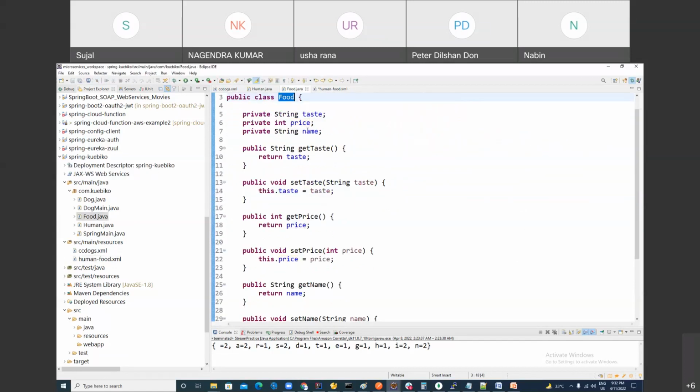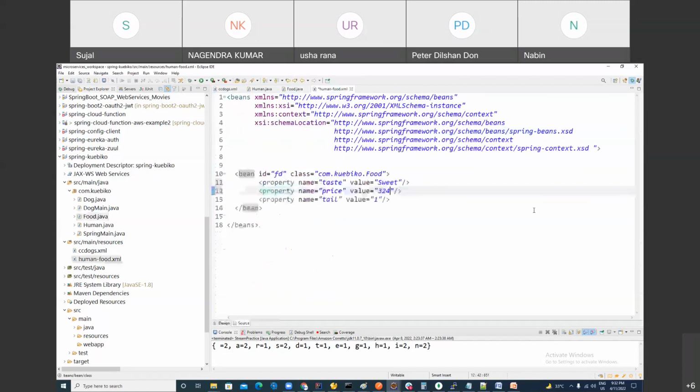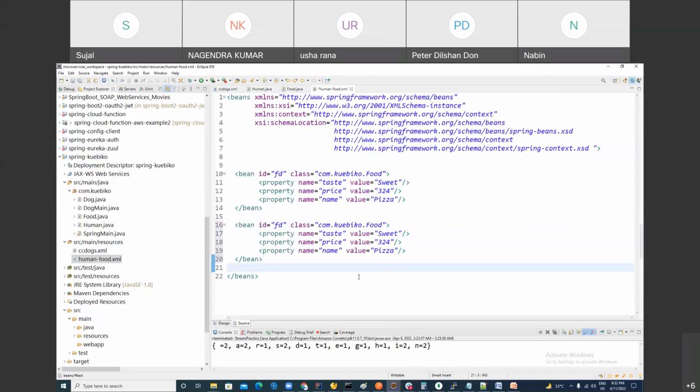And what about name? Clear? Food name is pizza. That's fine. And now you can make another bean, right? I'm making bean. Spring will create it, right? I'm just giving the instructions.